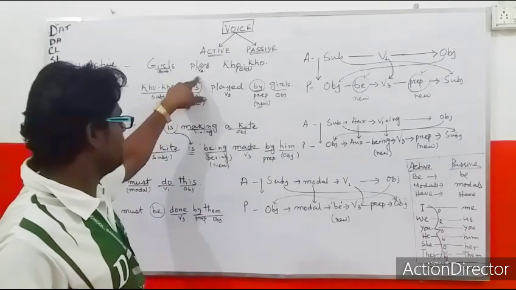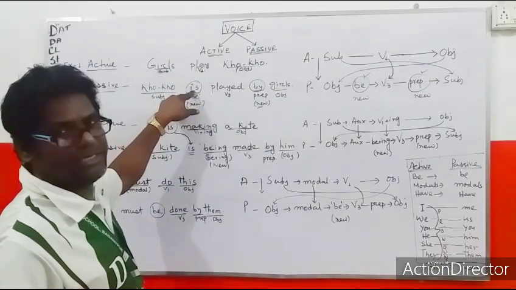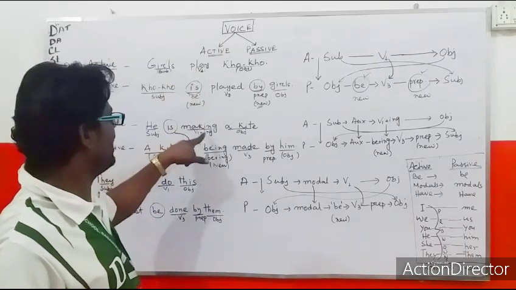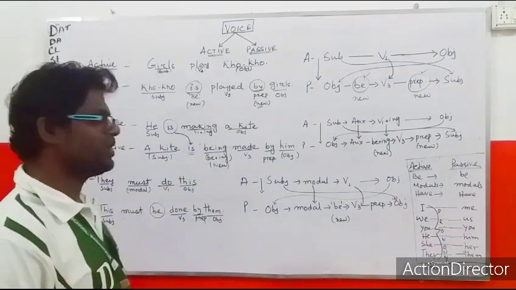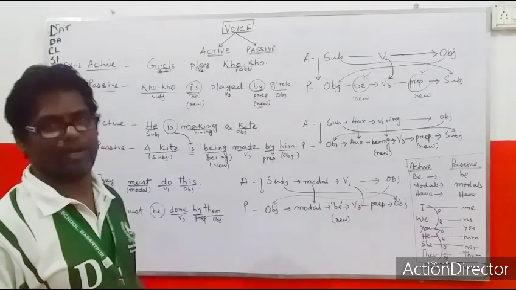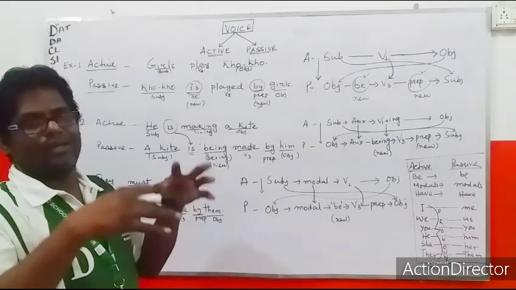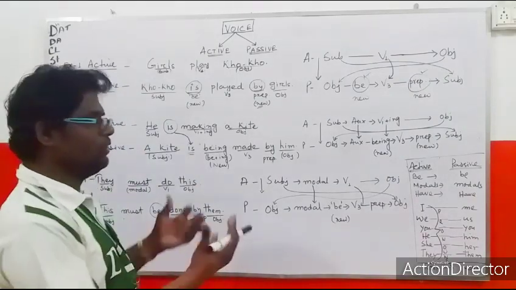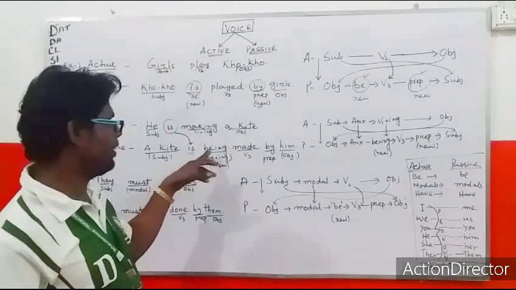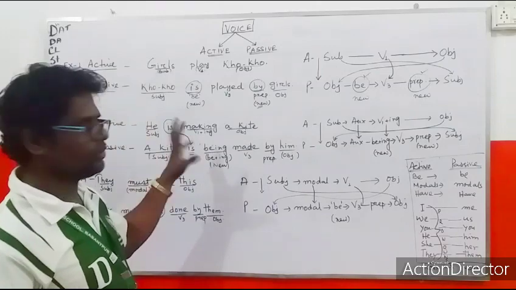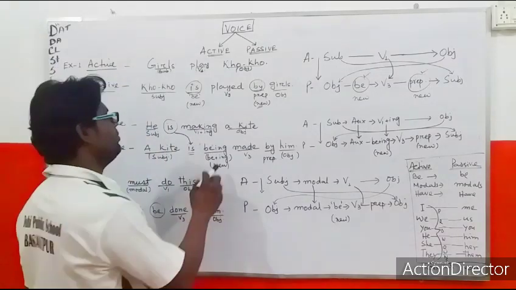Because play, that is why is. First form, ing form. So the be verb will be as per the form of the main verb. Whatever formation, whatever look of the main verb is there, that look will be followed by the be verb. Okay, being.